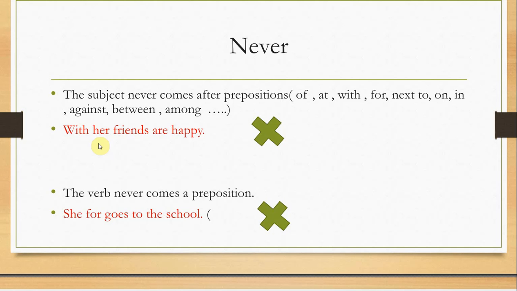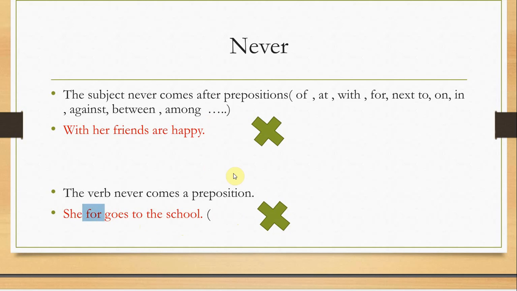Remember that you should not add a preposition before the subject. And the verb is the same. You can never add a preposition before the verb, even in Arabic. In Arabic, you can never add a preposition before any verb. Think about it: think of a preposition in Arabic, then try to put a verb after it. Does it make any sense? Does it even sound correct? No. For example, "she forgoes to the school." Why did you add for? She goes to school. You see?